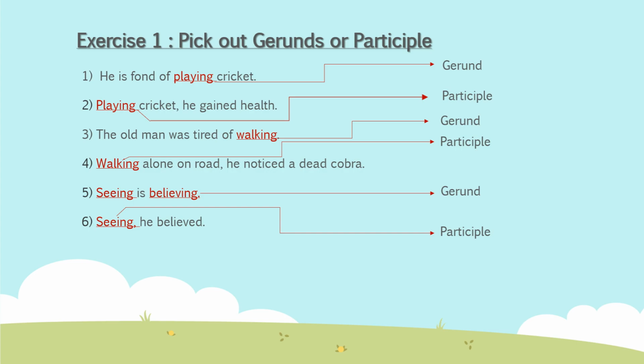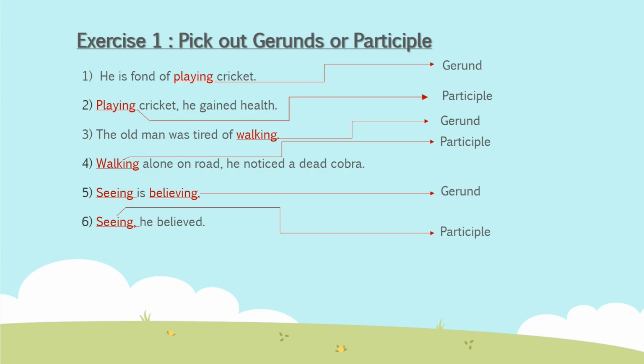Now in the second example: Playing cricket he gained health. Here, playing is a participle, a present participle. And why is it a present participle? Because its function here is that of a verb, so it shows continuity. While playing cricket he gained health.